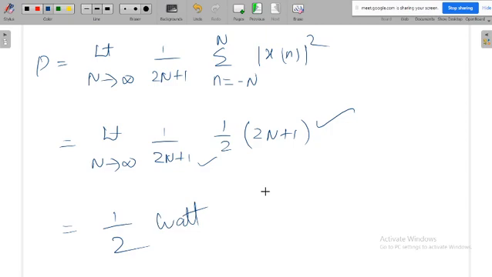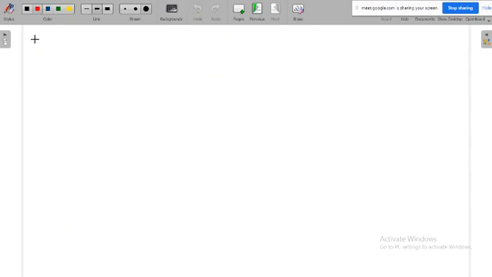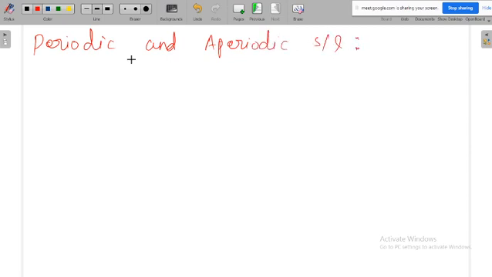So next we'll see the periodic and aperiodic signal. Just an introduction we'll see. Periodic and aperiodic signal. First, before going into the actual topic, we'll just see which signals are periodic and which are not periodic. Say for example, if I am having a signal like this,